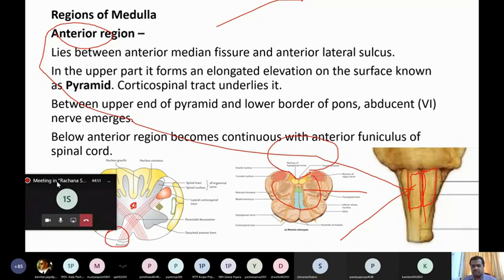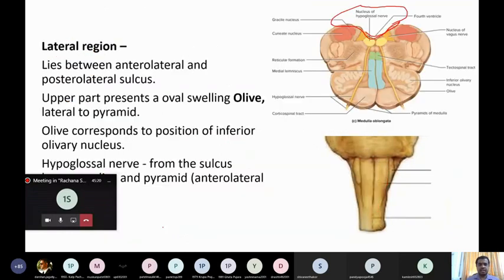We saw in the spinal cord there are three funiculi: anterior, lateral, and posterior. The anterior region of the medulla continues with the anterior funiculus. In this diagram, if I want to show, this much is the anterior region, which is structurally the same as the anterior funiculus of the spinal cord, isn't it? So the same thing is explained. That much is related to the anterior region. Next is the lateral region.